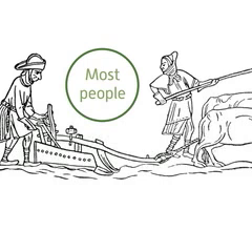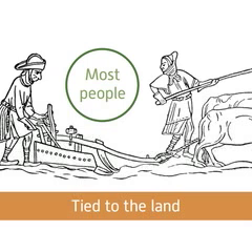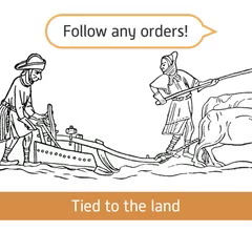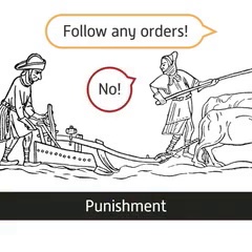The majority of people within Norman society were villeins. They were tied to their lord's land and had little freedom. They were obliged to follow any given orders. Any failure to do so would result in brutal punishment.